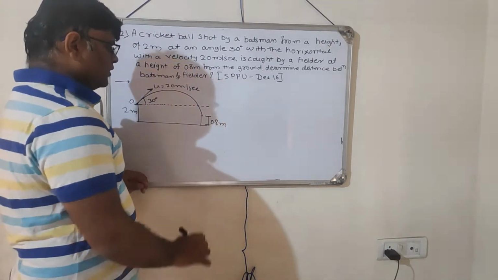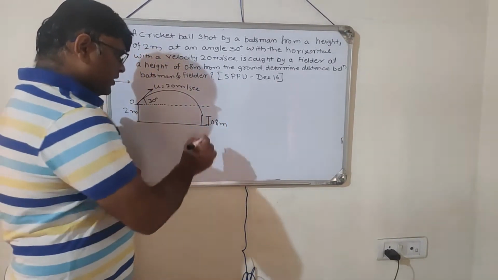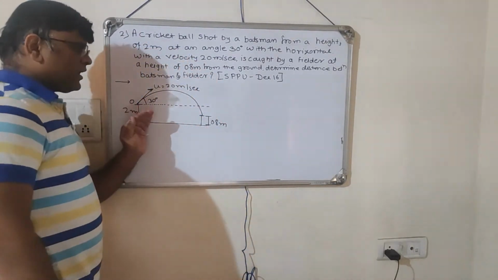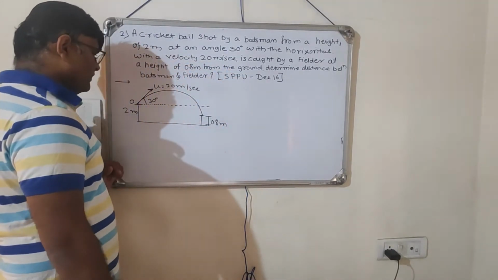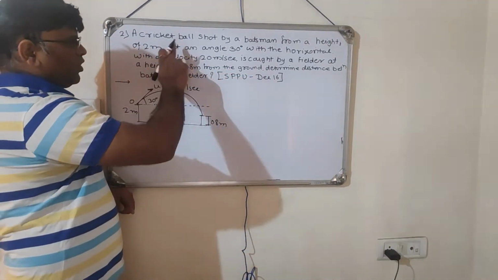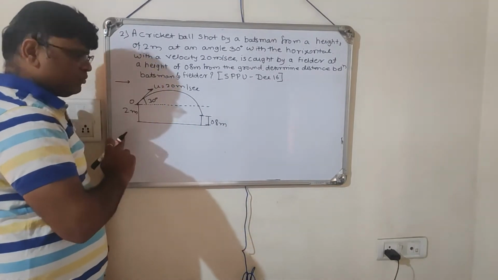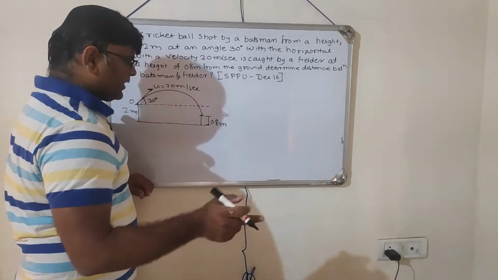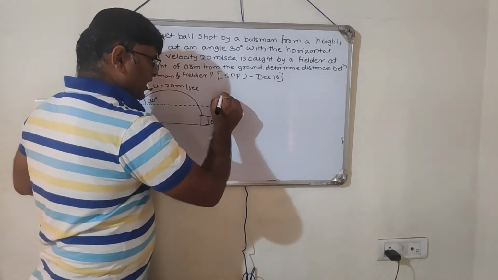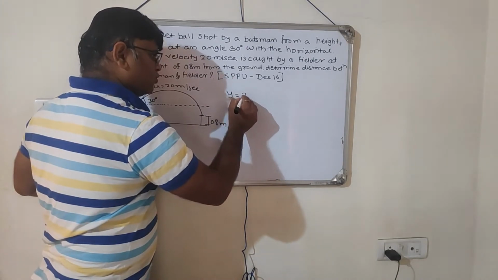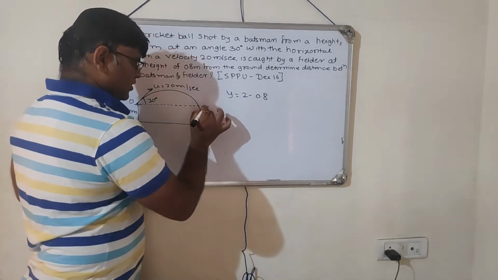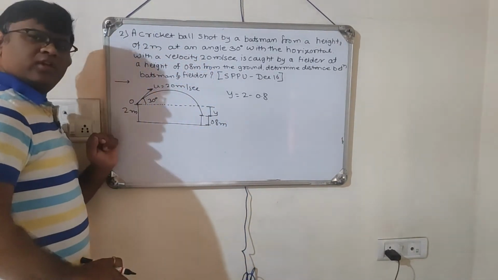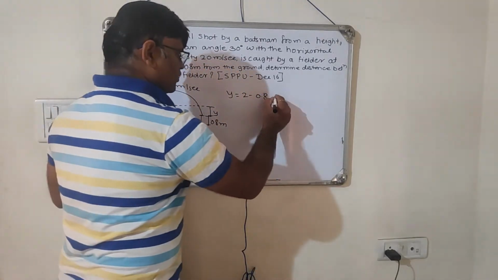Okay. Now, at this particular point, the fielder is catching the ball. So, can I calculate the vertical displacement of the ball? Yes, very easily, because the ball is shot by the batsman at a height of 2 meter, and it is getting caught by the fielder at the height of 0.8 meter. So the vertical displacement, I would term it as y, is equal to 2 minus 0.8, is it? Because this is going to be the y distance with reference to our origin, which is equal to 1.2.